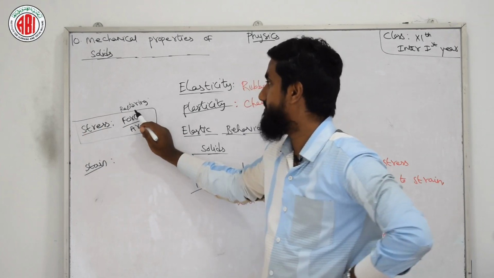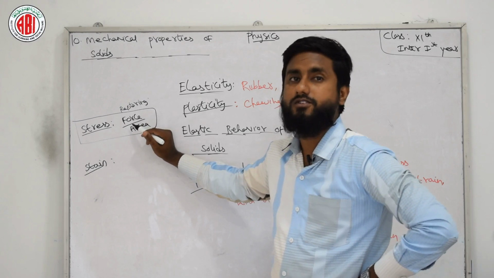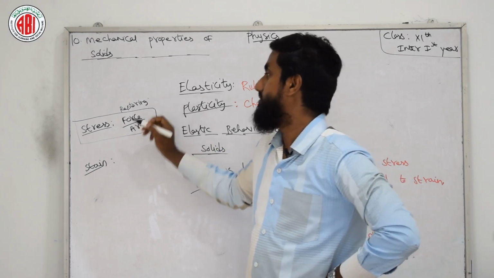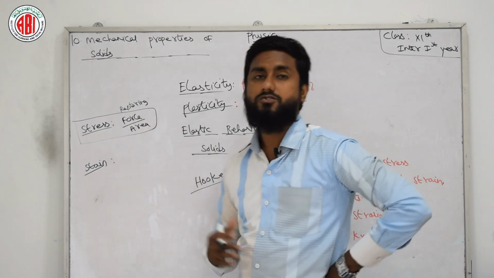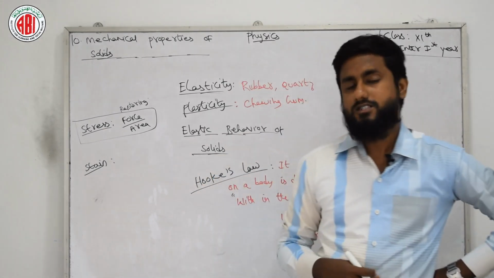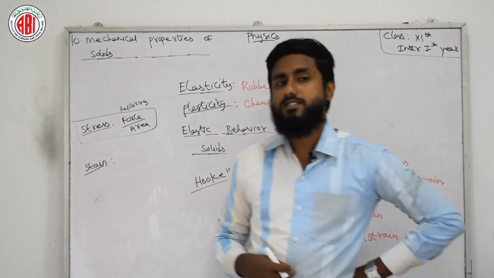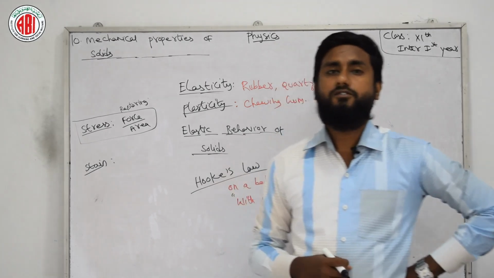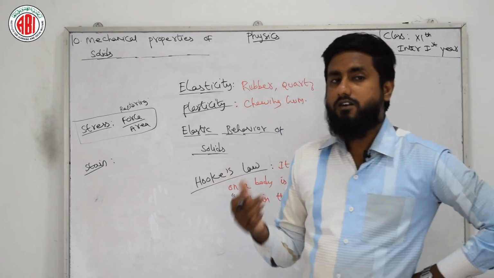But you are not supposed to write restoring force completely, because as per the procedure we just write stress is equal to force by area, and the definition is very small: stress is defined as the restoring force per unit area.